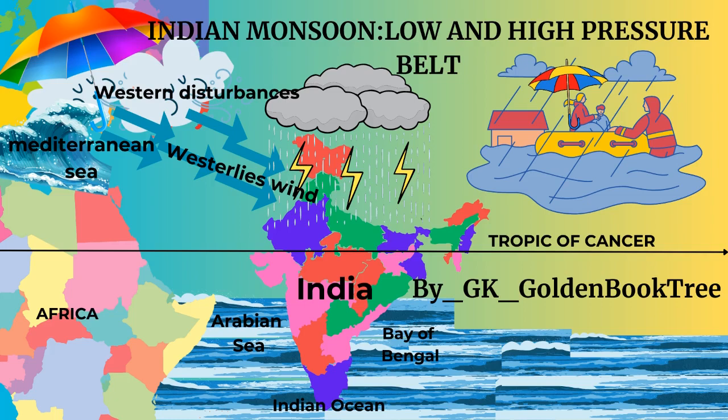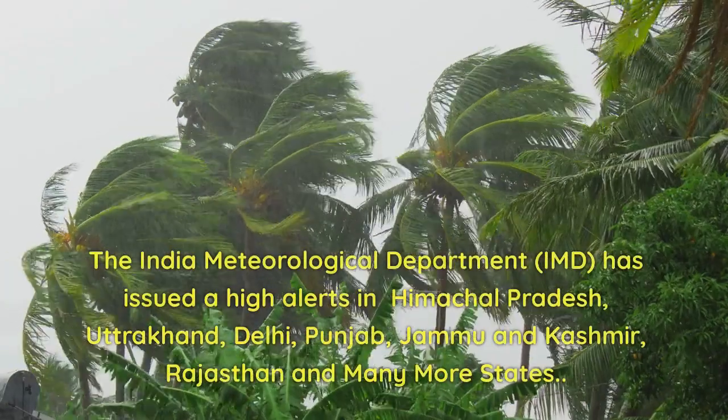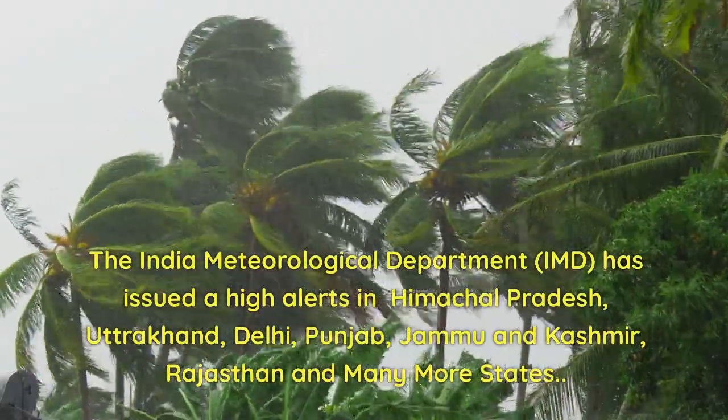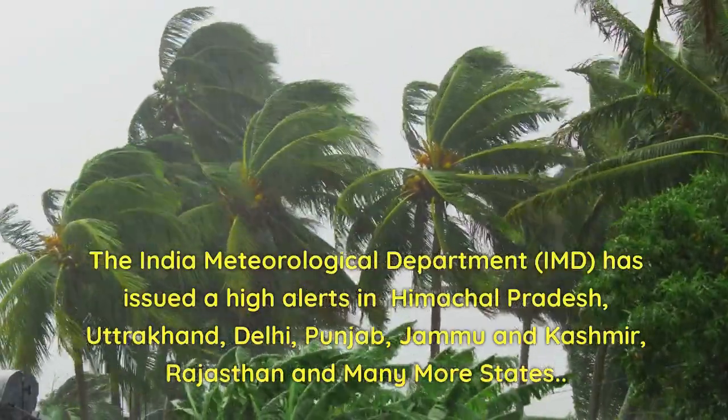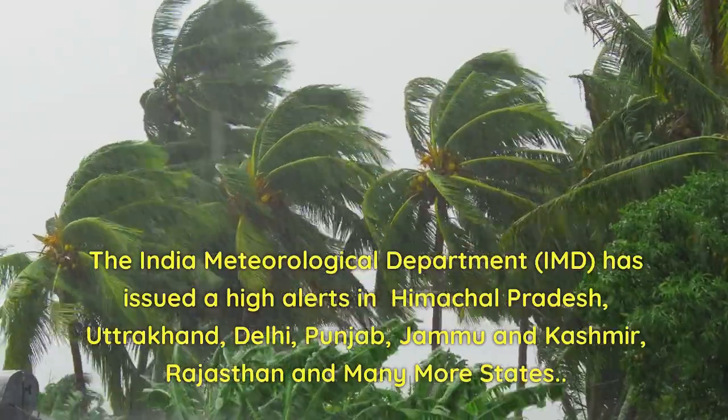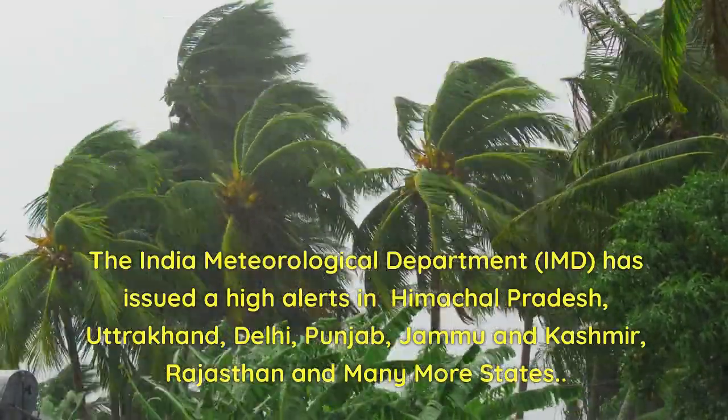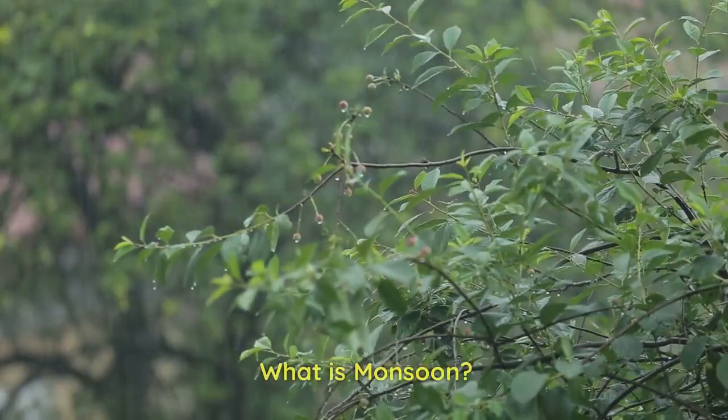Today's class is on the Indian monsoon. Recently, the northern parts of India have been experiencing heavy rainfall, cloud bursts, and floods in regional rivers of Himachal Pradesh, Uttarakhand, Delhi, Punjab, Jammu and Kashmir, Rajasthan and many more states. The India Meteorological Department, IMD, has issued high alerts in these states. What is monsoon?